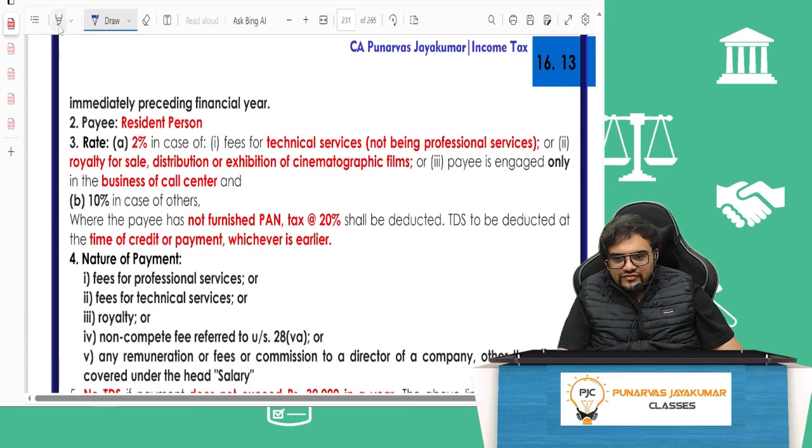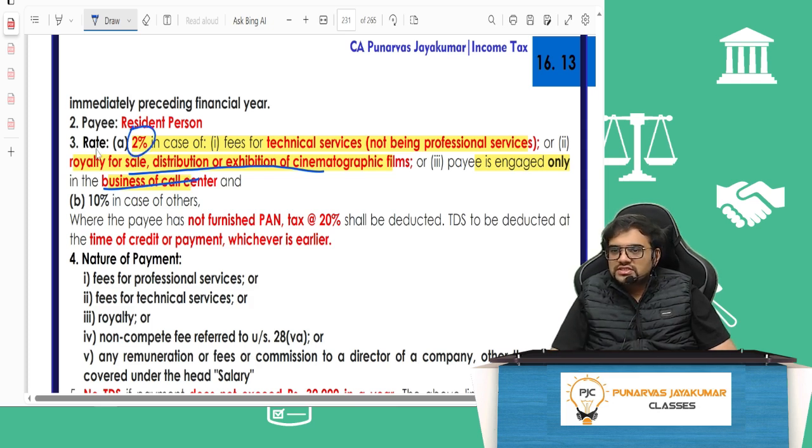2% in case of technical services, not being professional services. If it is royalty for sale, distribution or exhibition of cinematographic films, 2%. If it is engaged in the business of call center only, 2%. In any other case, 10%. So 2% only in 3 cases: technical services, not being professional services; second, royalty for sale, distribution or exhibition of cinematographic films; and third, business of call center. Then it is 2%. In all other cases, 10%.